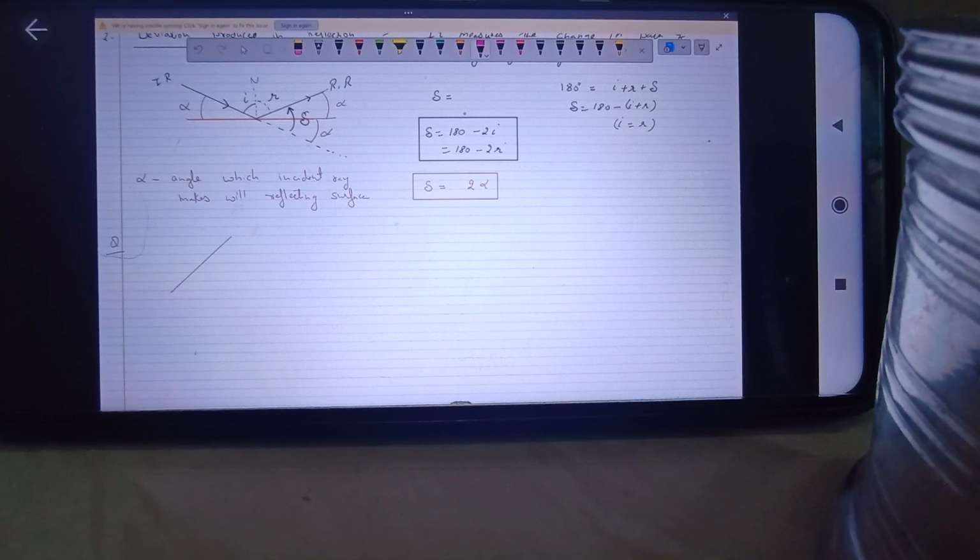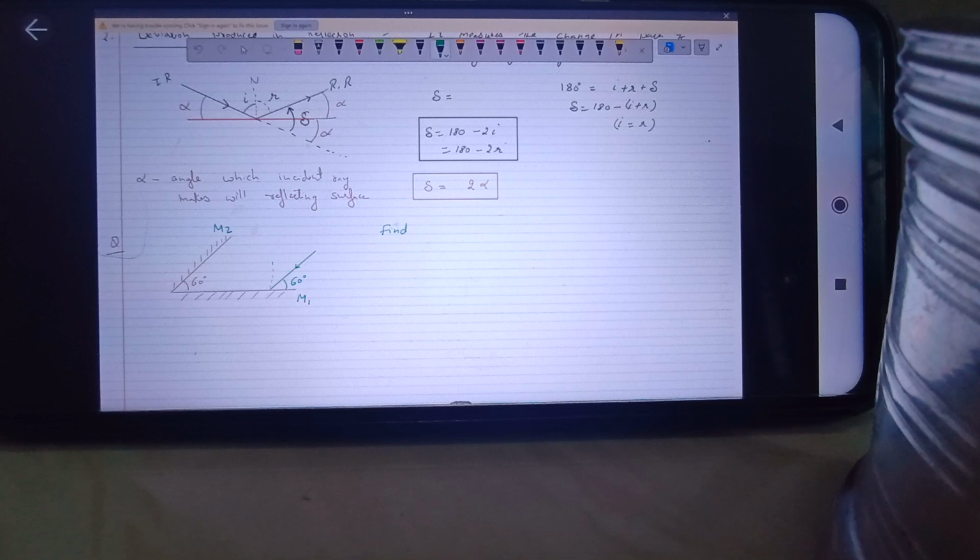Say these are two plane mirrors inclined at a certain angle. The angle is 60 degrees. And a ray is incident on the first mirror, making an angle of 60 degrees with the surface. So what do you have to find out? This is mirror 1 and this is mirror 2.